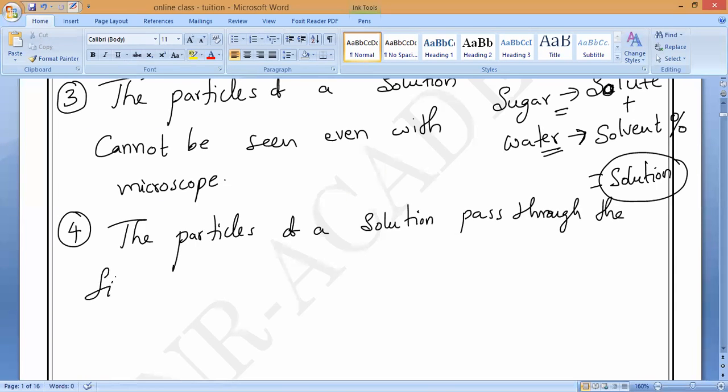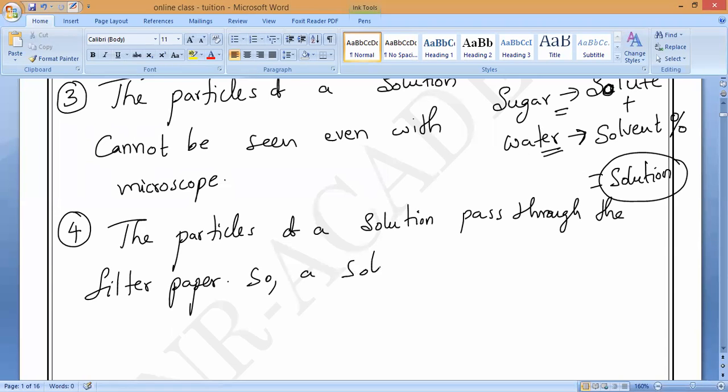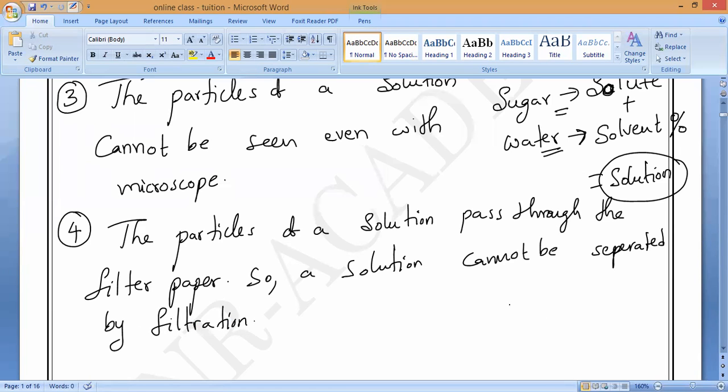So a solution cannot be separated by filtration.